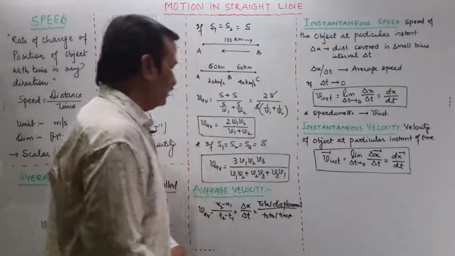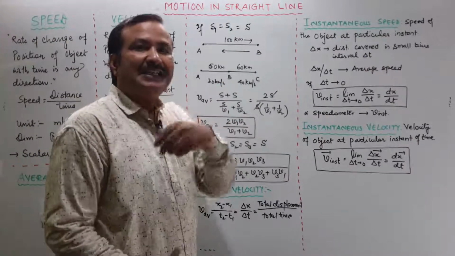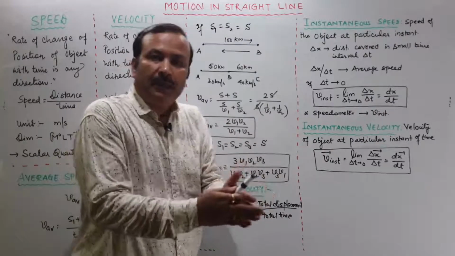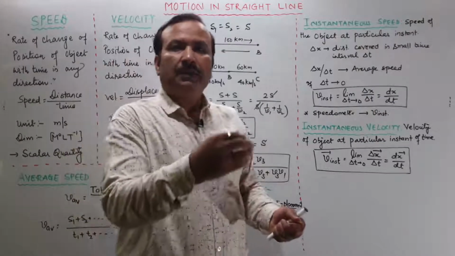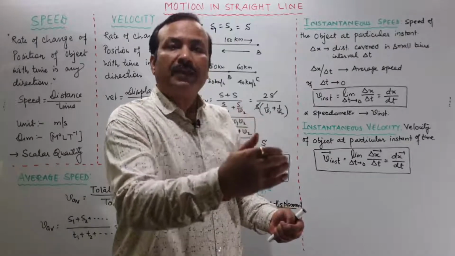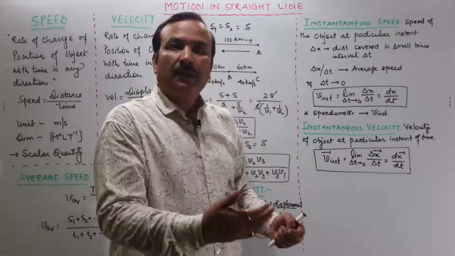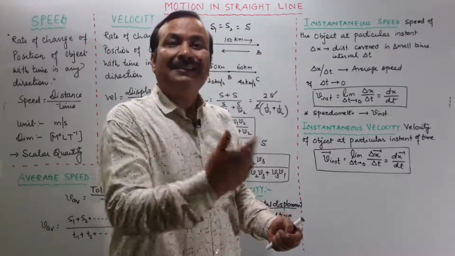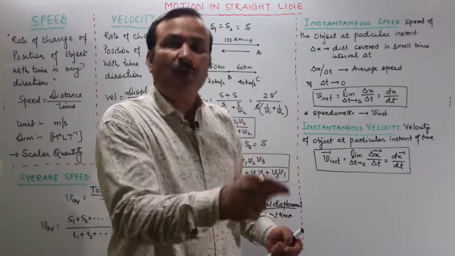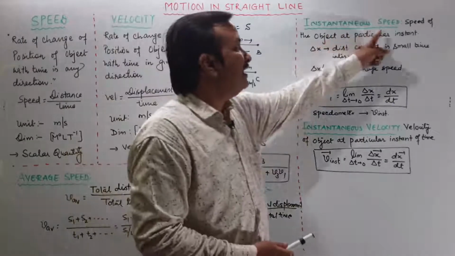Now instantaneous speed. The name itself suggests instant, a particular instant. एक पर्टिकुलर टाइम में आपसे हम पूछें कि चलिए जब आप यहाँ से स्टार्ट हुए तो what was the speed of your vehicle, of your car, of your scooter, of your bike at 10th second. That means at that particular time only, what was its speed? Yes, so that is instantaneous speed.